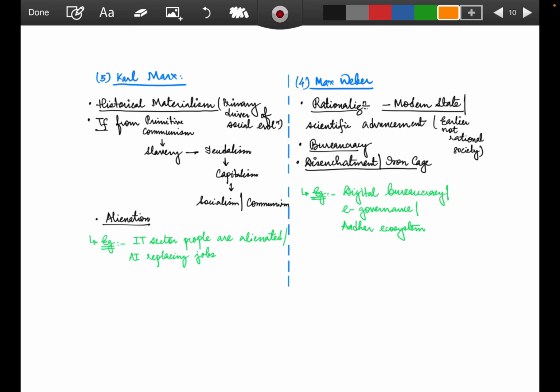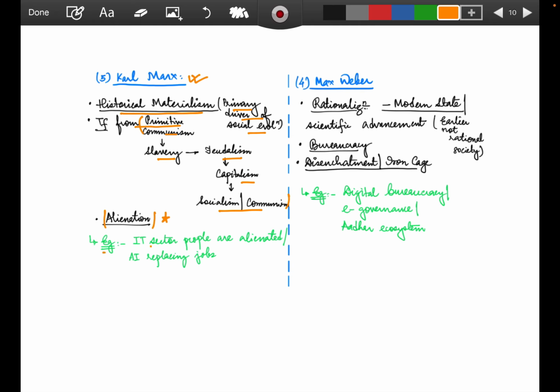So again, coming to the third thinker, one of the most important or prominent ones, that has been Karl Marx. He talks about it in the form of historical materialism, the primary driver of social evolution, transformation from primitive communism to slavery to feudalism to capitalism to socialism or communism. So this transformation as a whole has been talked of in the form of modernity. Alienation has been linked as an important concept with modernity, because wherever there is alienation, that means things are getting modern, because the control over things is no longer in favor.